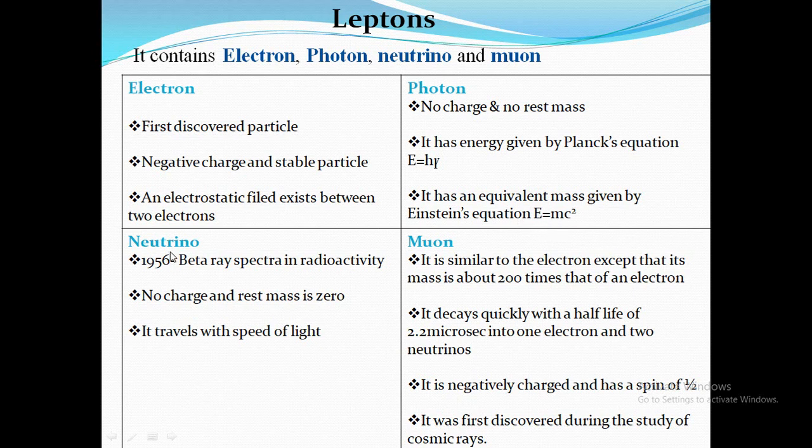Neutrino. Neutrino was first discovered during the beta ray spectra in radioactivity, and it has no charge and the rest mass is 0. It travels with the speed of light.